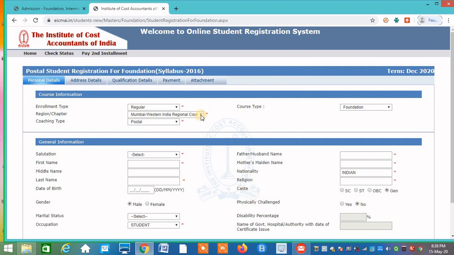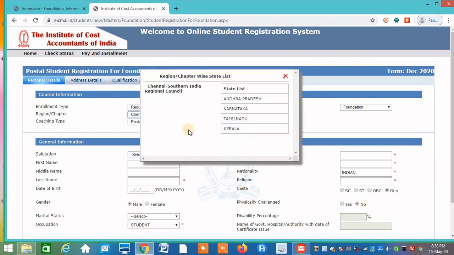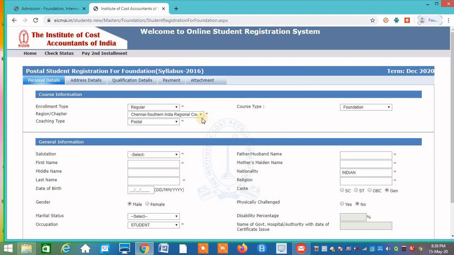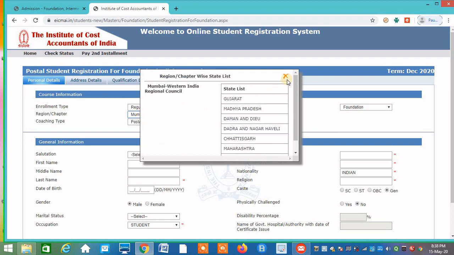Like this, just check in which regional council center your state falls, and accordingly select your regional council center. Right now I am selecting, suppose you are in Maharashtra, so select Mumbai Western Regional Council.